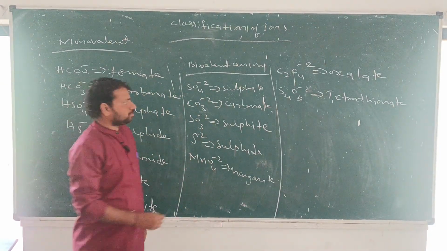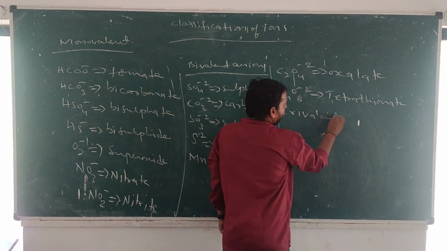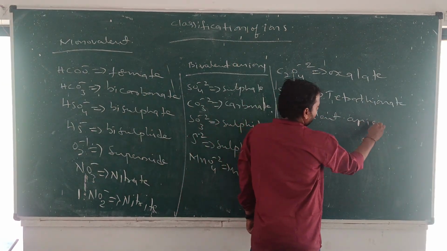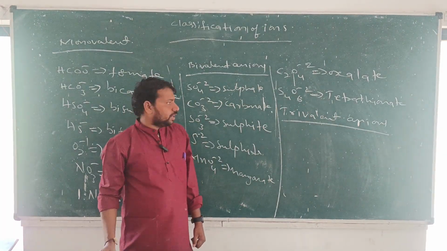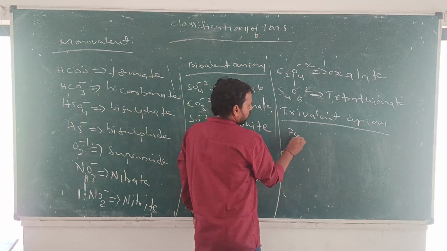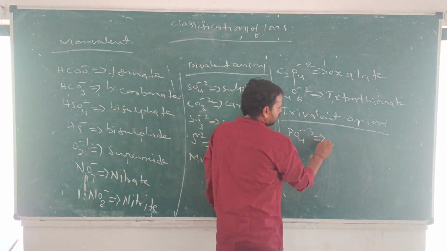Next, trivalent anions, with minus 3 charge. Right now we should write PO4 minus 3 phosphate.